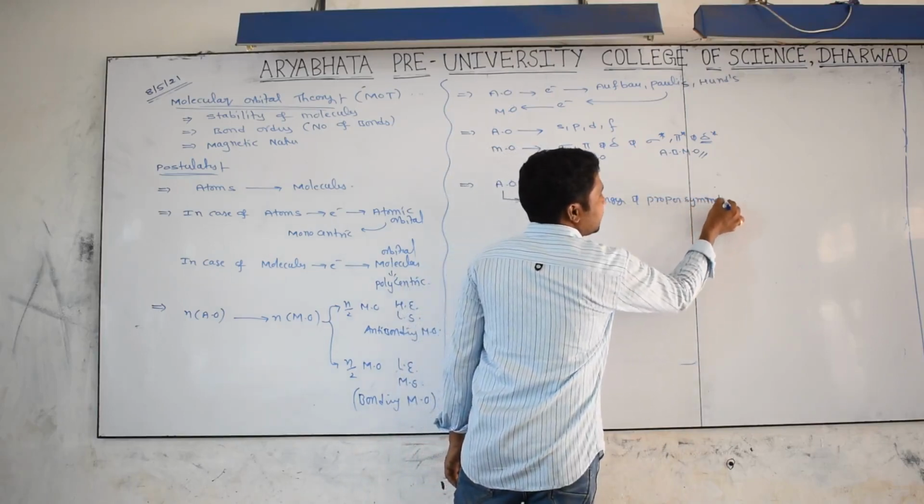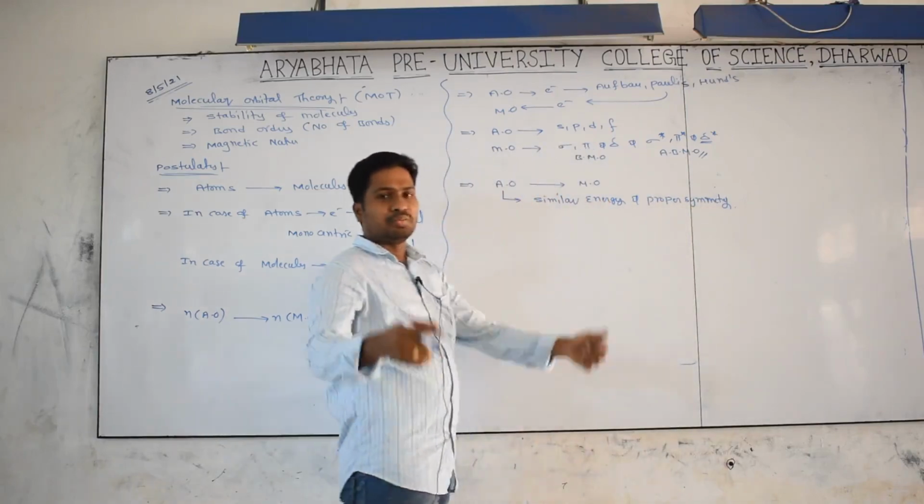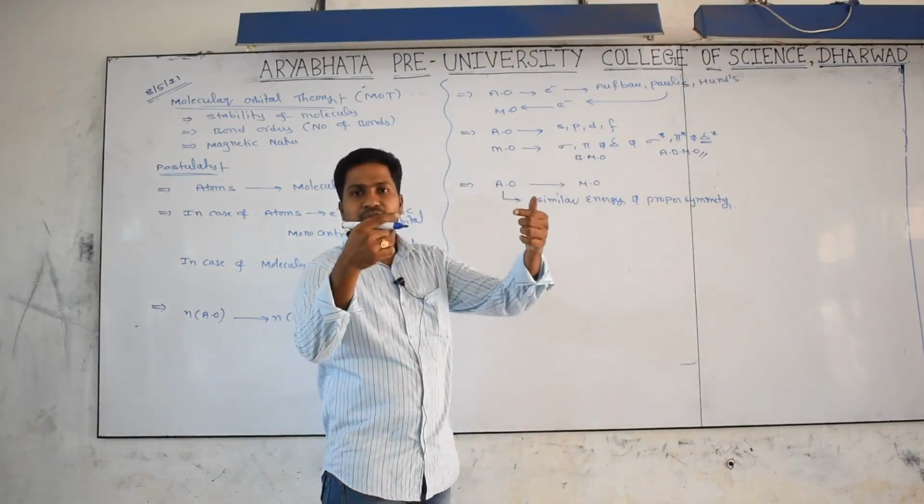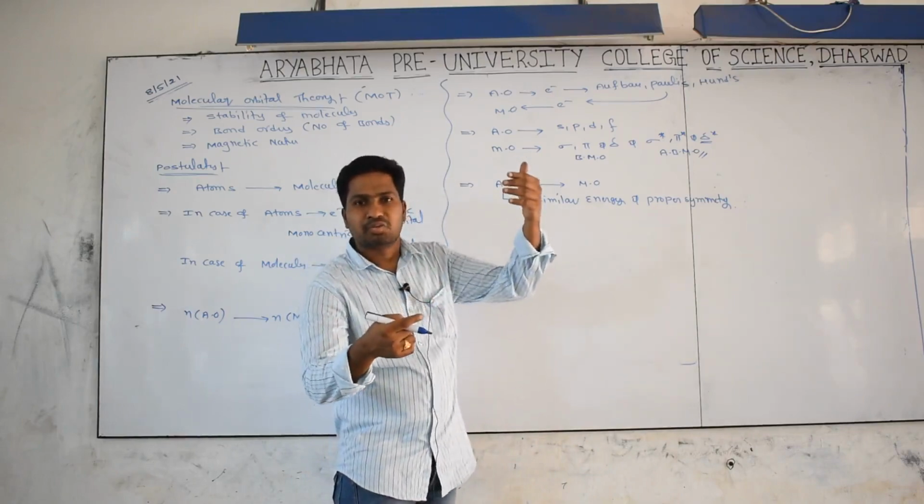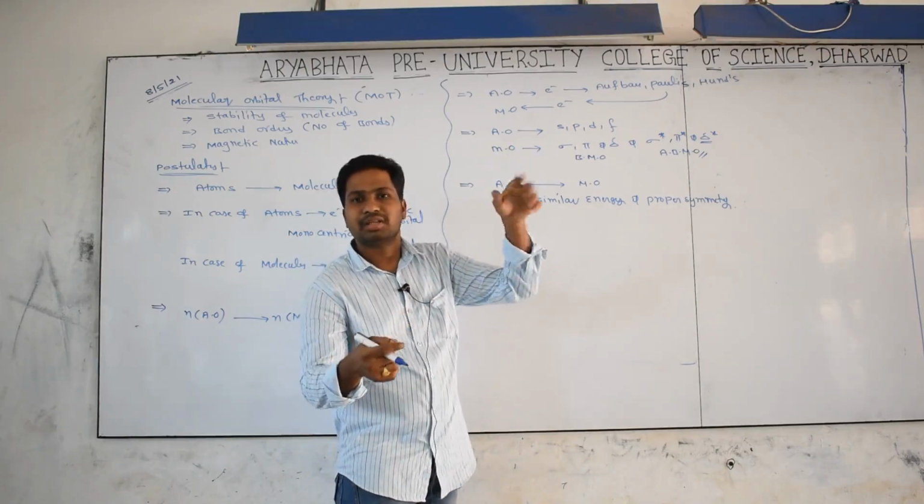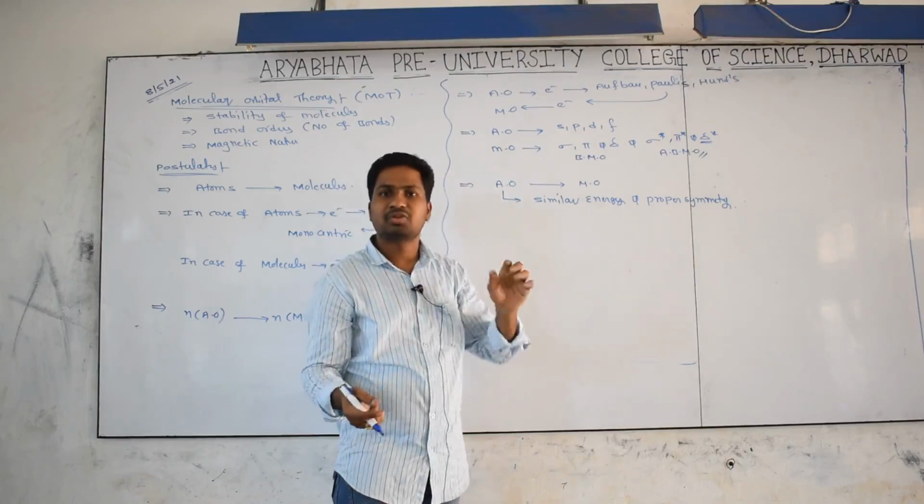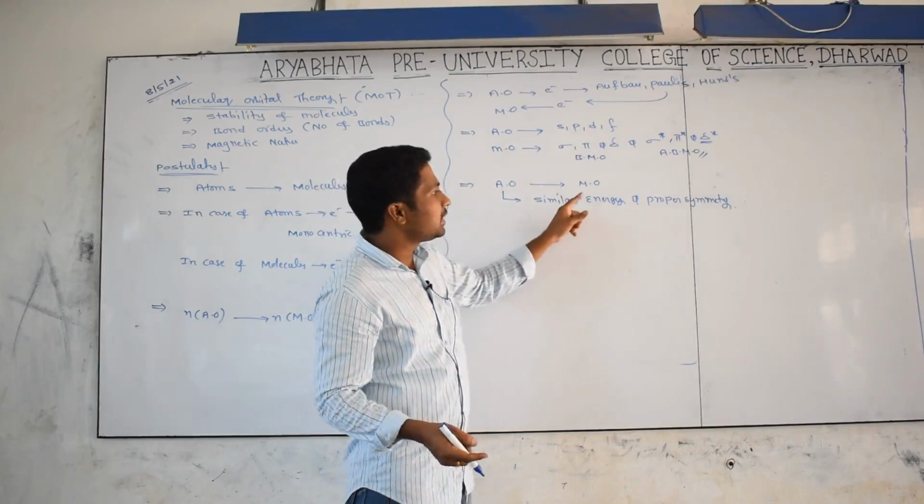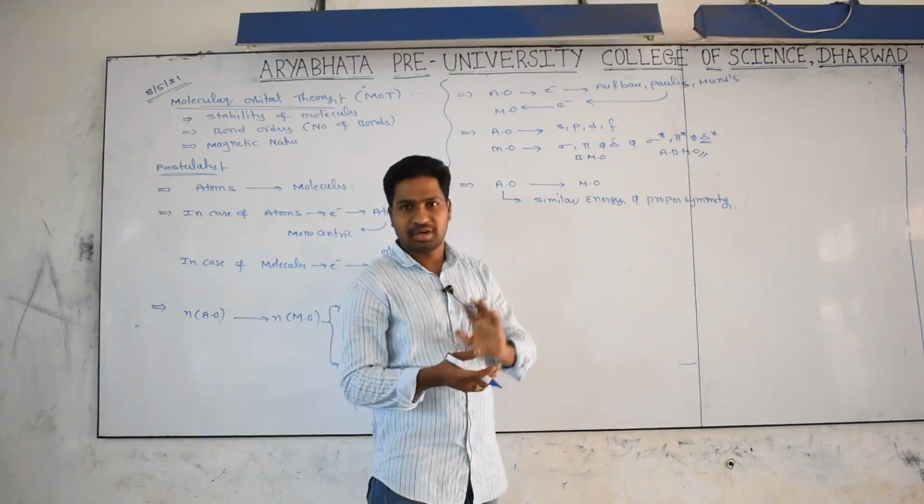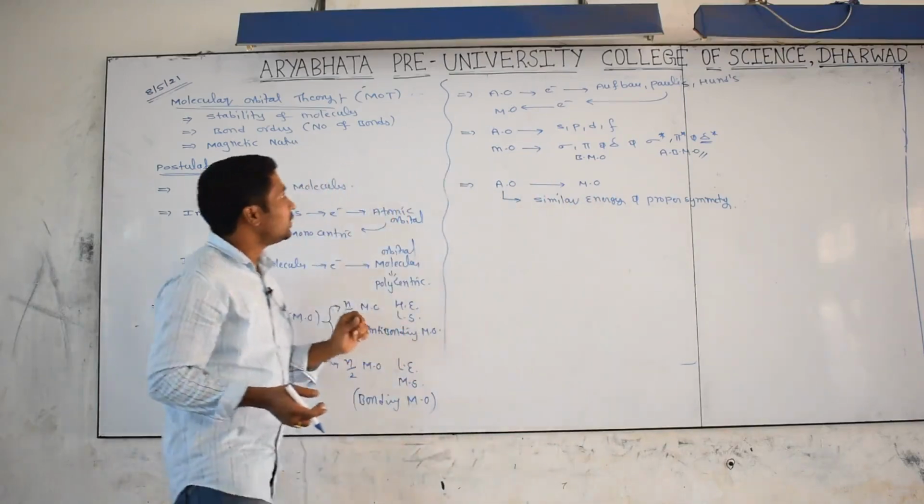Sir, what is the meaning of proper symmetry? Both will be px, or both will be py, or both will be pz. Otherwise both will be s orbitals. If you take one s and one p, there is no chance to get a molecular orbital. Why? Because they should have similar energy and proper symmetry. These are the conditions.